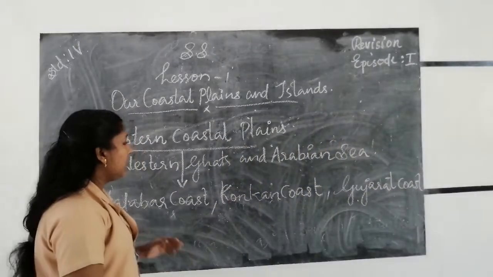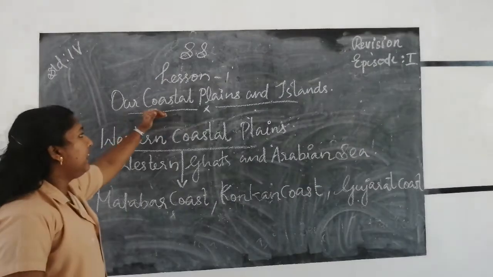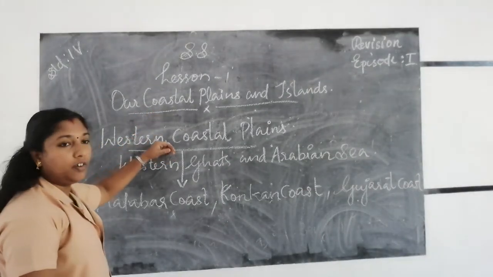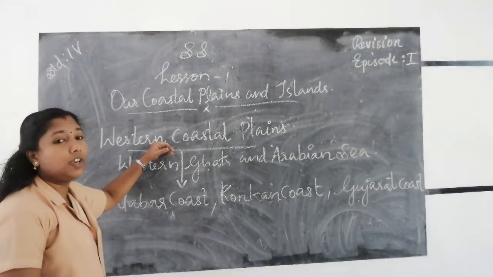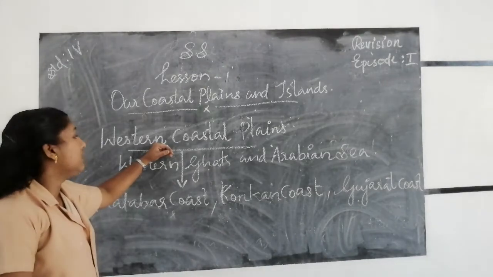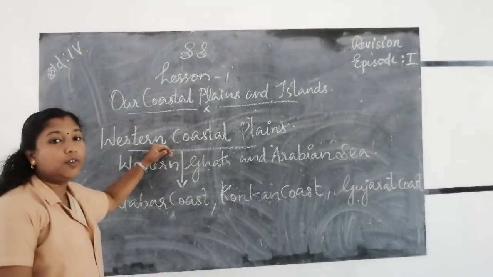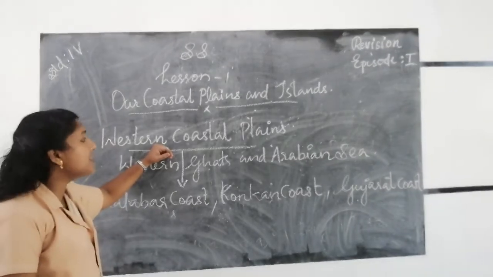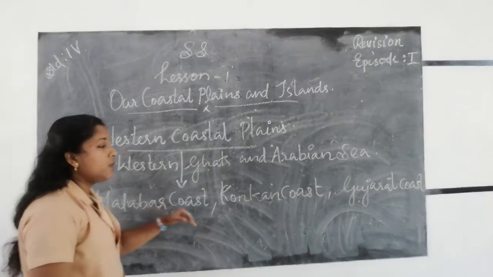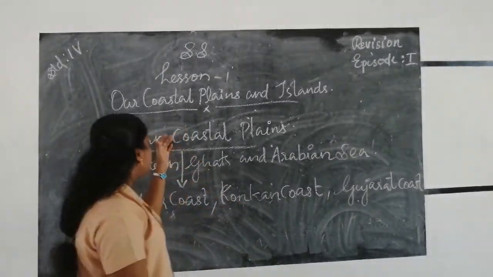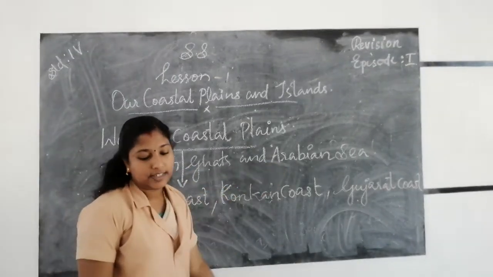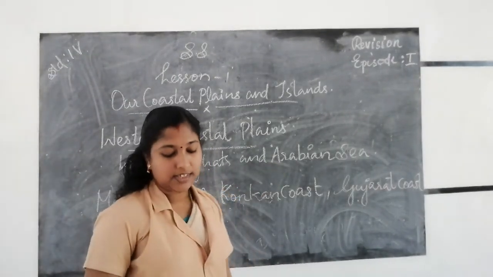Once again, in this lesson we discuss coastal plains and islands. Coast is the part of land adjoining the sea. The coastal plains stretch from Gujarat to West Bengal and are divided into Western and Eastern coastal plains. The Western coastal plains are divided into Malabar coast, Konkan coast and Gujarat coast, and lie between the Western Ghats and the Arabian Sea.